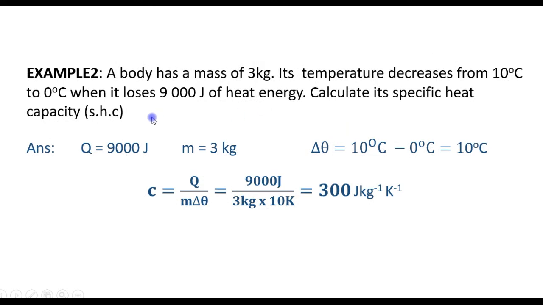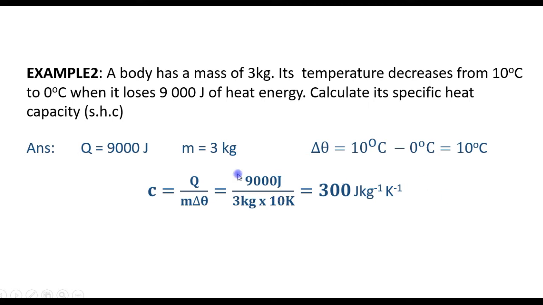Example 2, a body has a mass of 3 kilograms. Its temperature decreases from 10 to 0 degrees Celsius when it loses 9,000 joules of heat energy. Calculate its specific heat capacity. So energy removed is 9,000 joules. Its mass is 3 kilograms. Change in temperature is 10 degrees Celsius minus 0 degrees Celsius. That's 10 degrees Celsius, and it's equivalent to 10 Kelvin.